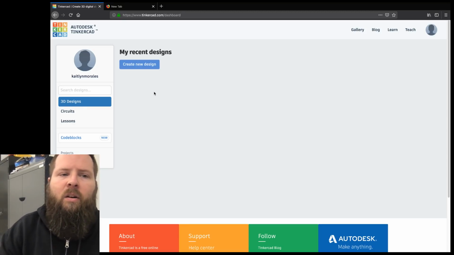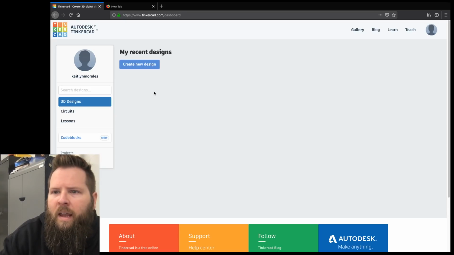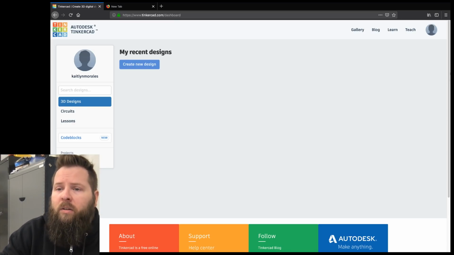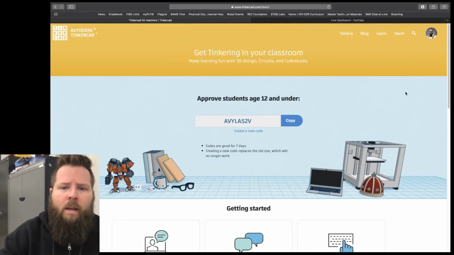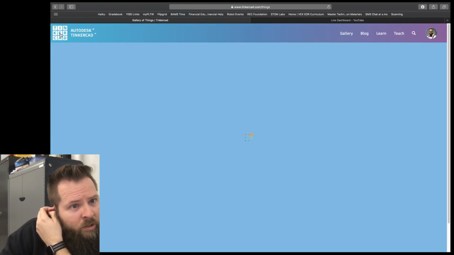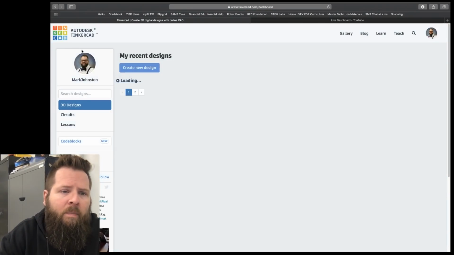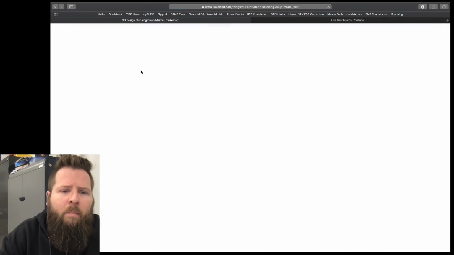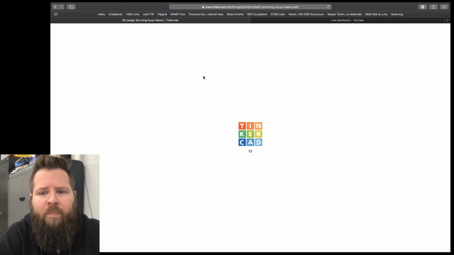Now Caitlin can sign in to her Tinkercad account and use it anywhere. So Caitlin, if you want to go to tinkercad.com and then sign in with your account, you'll be able to sign in now. So I'm going to log her out from my computer, and I'm going to go back over here, and I'm going to go to my main Tinkercad page. You should see something like this, although you won't have any design. So you're going to find the button that says Create New Design.